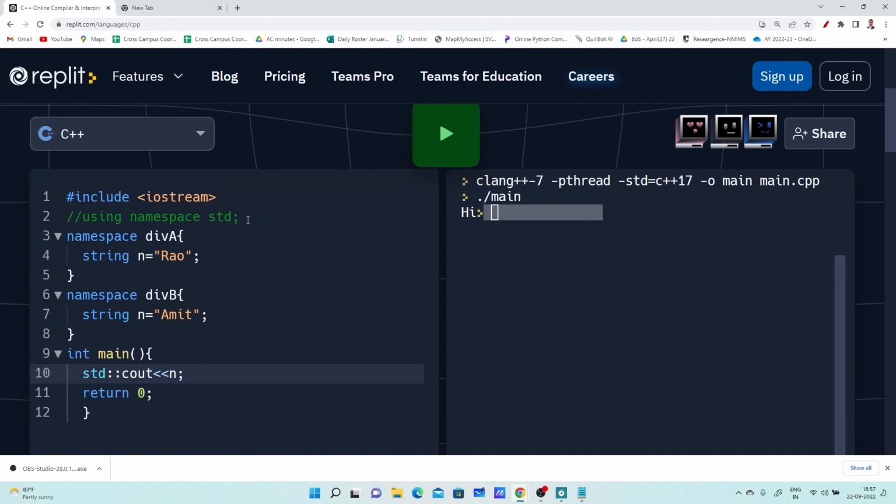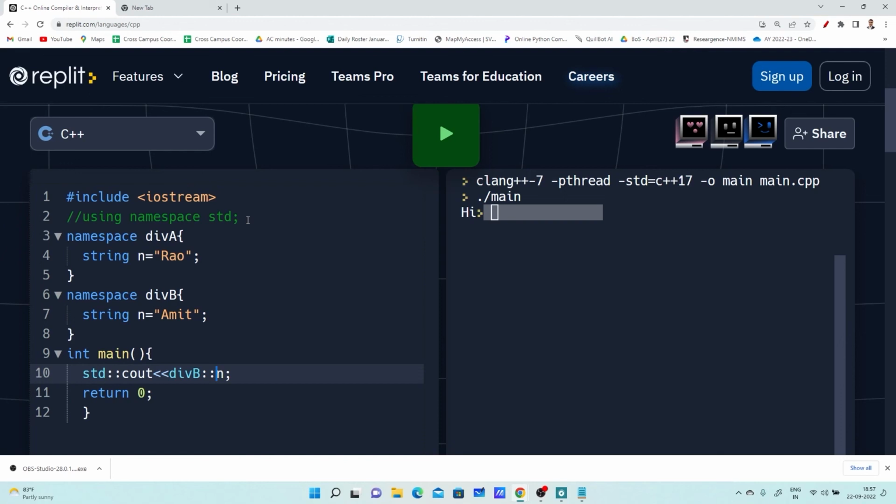The first region name is division A, and the second region name is division B. So these are identifiers with the same name, but they belong to different blocks. So we have to specify which block n belongs to. Accordingly, it will display the result.